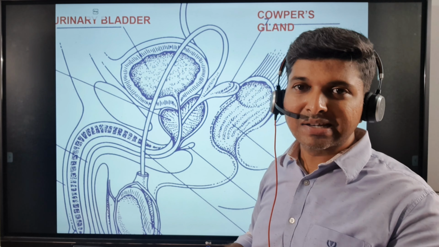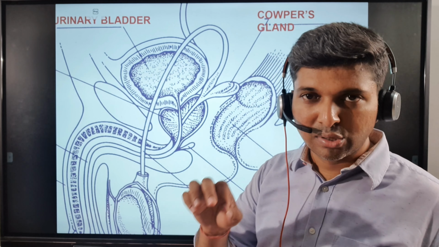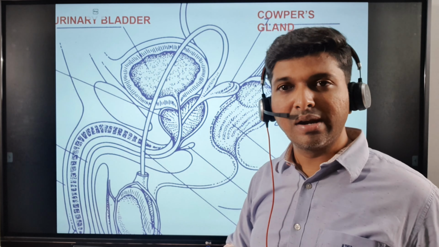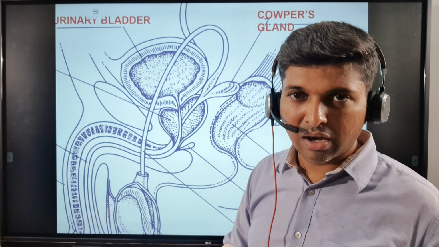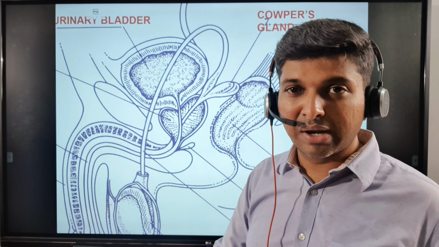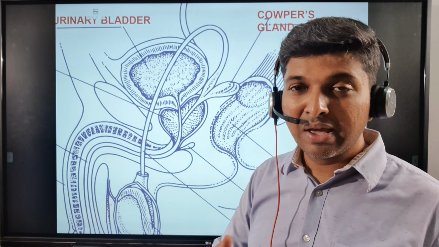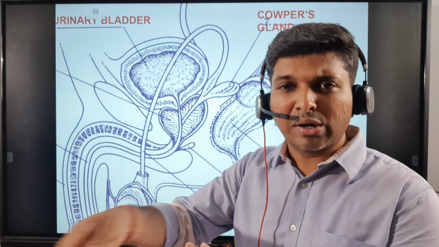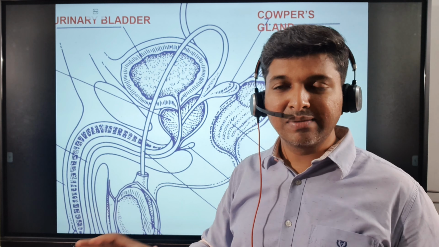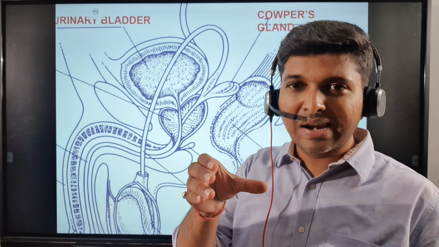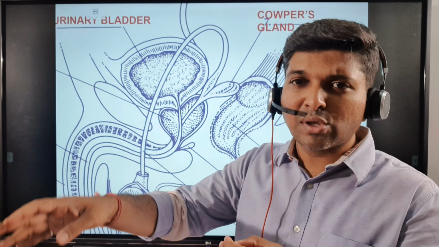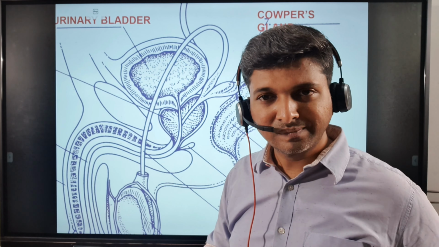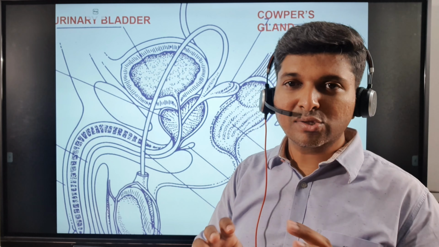If the urethra gets pressed, it is going to cause something called urine dribbling. Now what is urine dribbling? Urine dribbling means the urge to go to urinate, that is micturition, to go and micturate, but because of the, you can imagine, there is a rubber pipe. If you press that rubber pipe, water will not flow freely, isn't it? Similarly, same thing is happening over here. Because of the enlargement of the prostate gland, the urethra is getting pressed a little and urine is not able to freely flow. Okay, and that's the reason why it's causing urine dribbling.